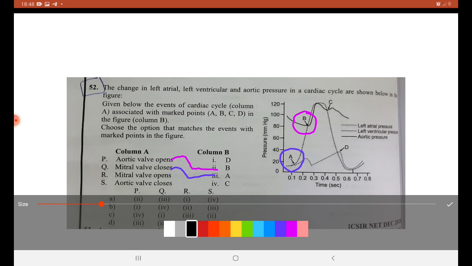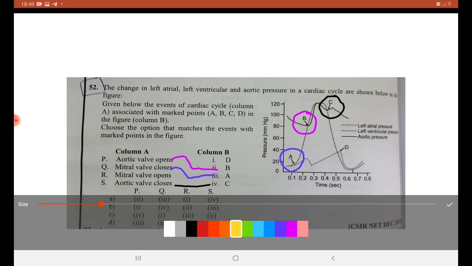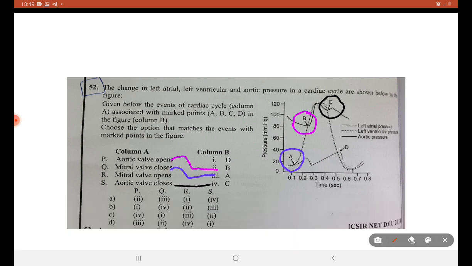Next, step by step. C is the point where the aortic valve closes. S corresponds to 4. Then the atrioventricular valve or mitral valve opens at D. So this is the answer. A is the right answer.